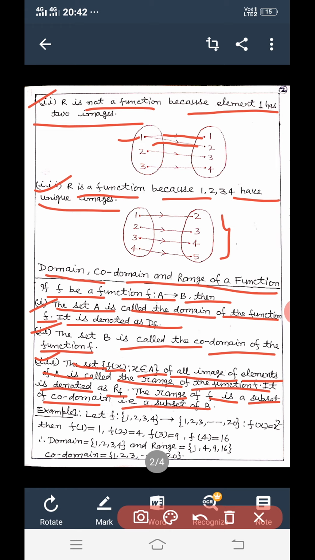So here 2, 3, 4, 5 is the range of f, and here codomain and range both are equal because codomain is 2, 3, 4, 5 and range is also 2, 3, 4, 5, and according to the condition, range should be a subset of codomain.